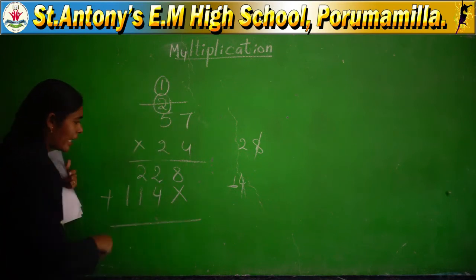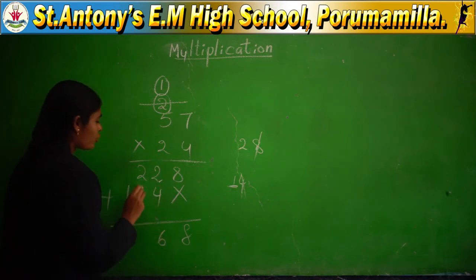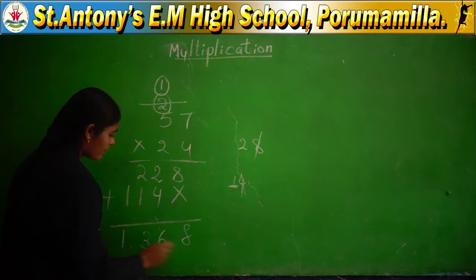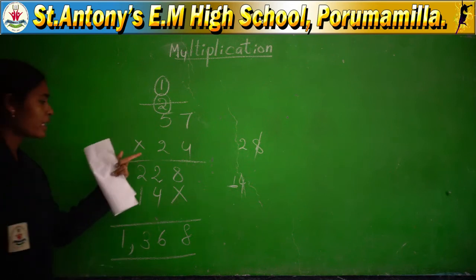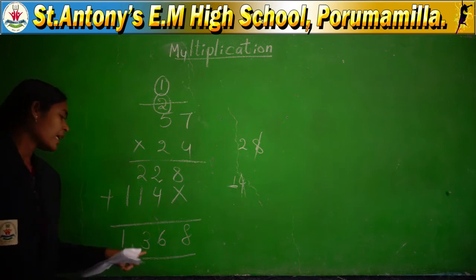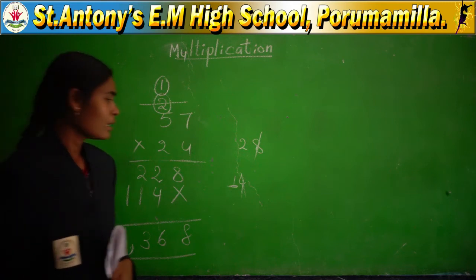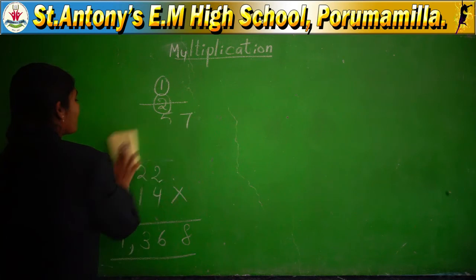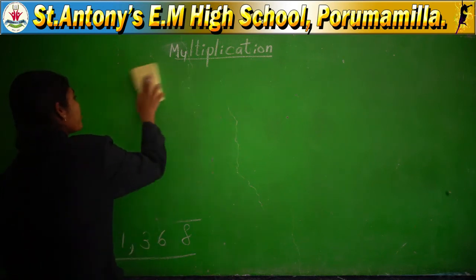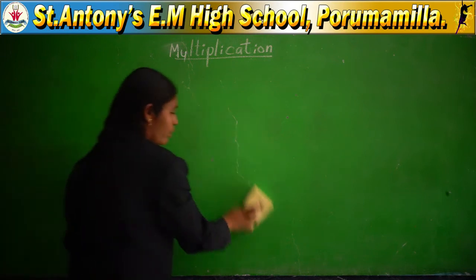Add this number totally: 8, 4 plus 2 is 6, 2 plus 1 is 3, and 1. The answer should be 1, 3, 6, 8, with a comma dividing the number: 1368. 57 into 24 you got 1368. Is it clear for everyone? Maybe you understood the double digit multiplication. Okay. Now I am going to explain some more important points for you.